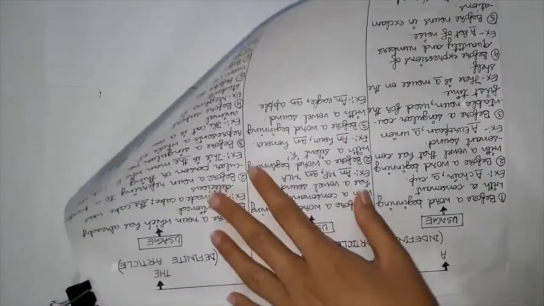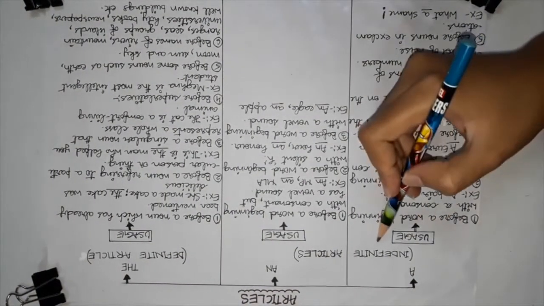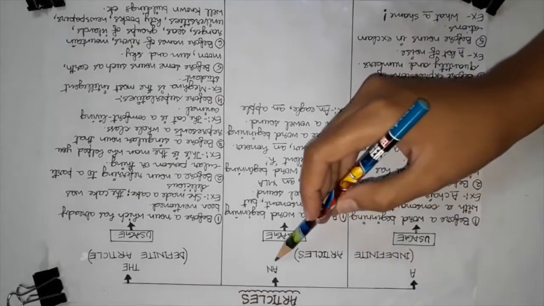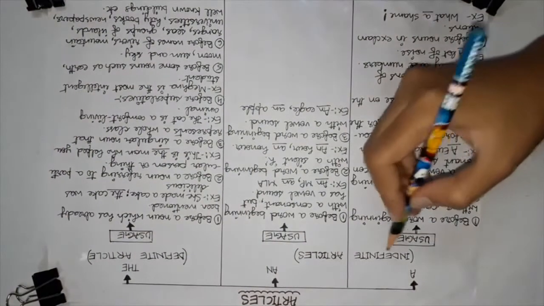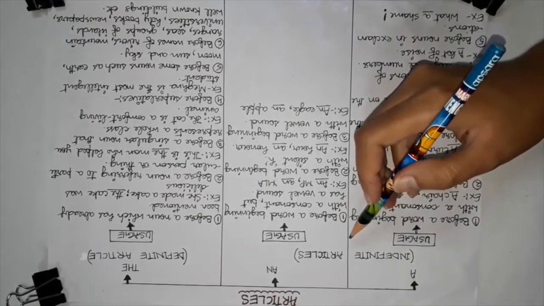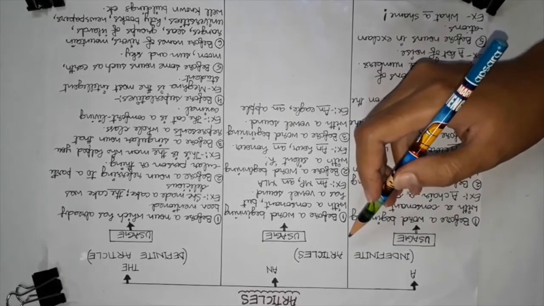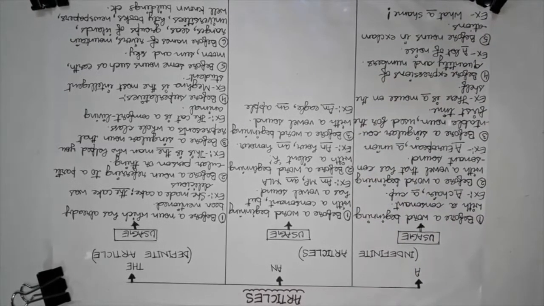So now we have another topic, and that is articles. So what are articles? Articles are words that tell us whether we are referring to a particular person or thing or a general one. There are two types of articles: indefinite articles, that is a and an, and the definite article, the. Now what are indefinite articles? A and an are indefinite articles. They are used with singular countable nouns. They refer to a single person or thing of a general kind.